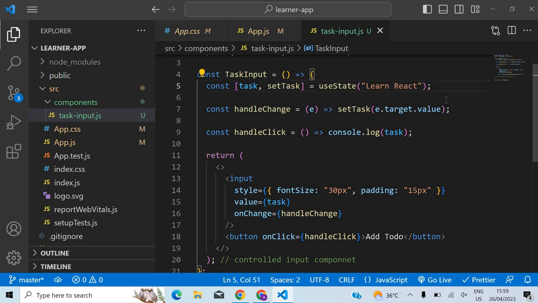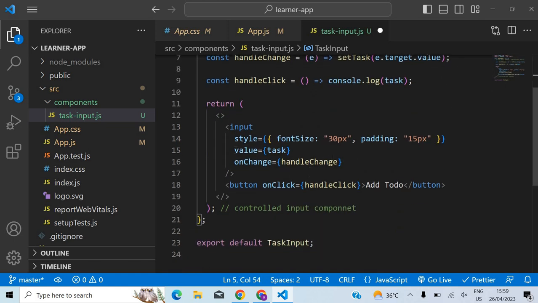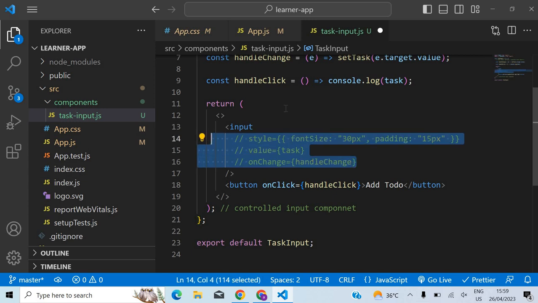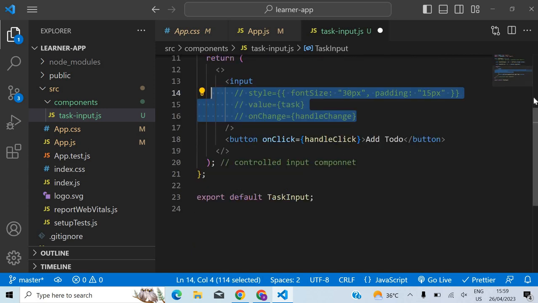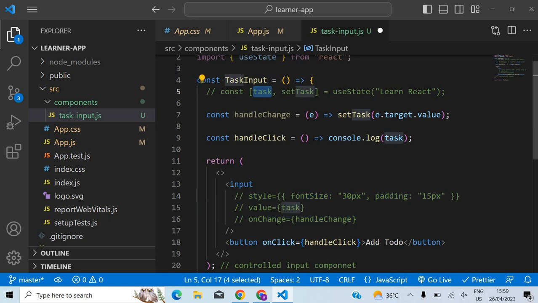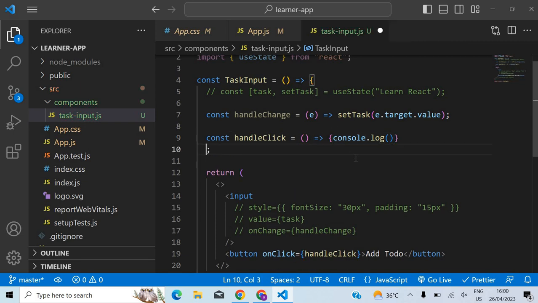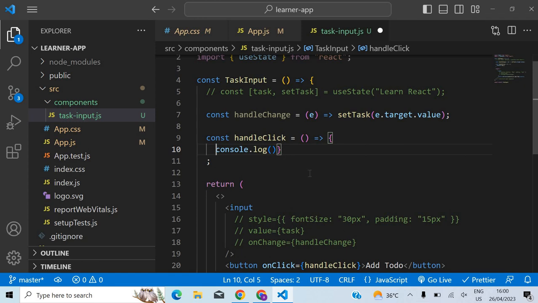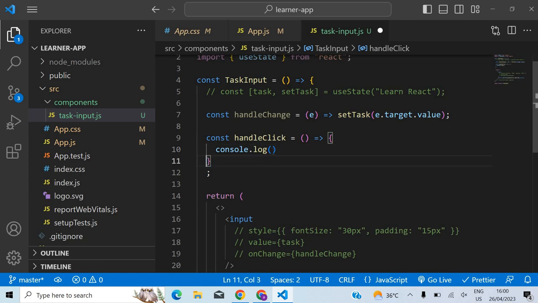Let's imagine that we are using the uncontrolled approach. Then task is not defined anymore, so we can't do it like this. So console.log, whatever the latest value was should be coming here, but where will you get that value from?